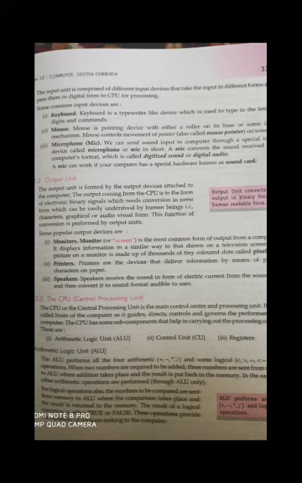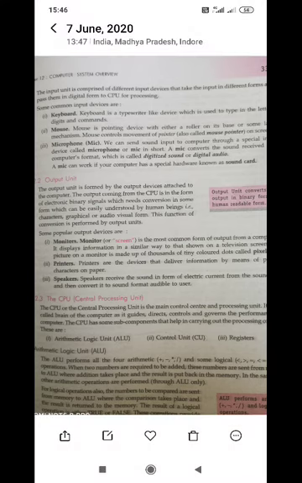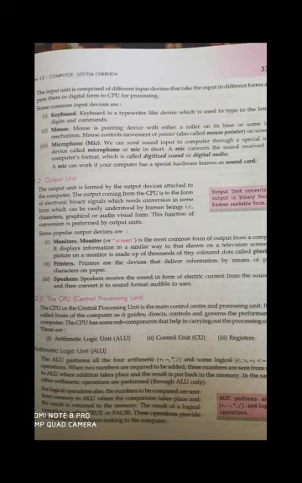Okay, now come on to our next topic, which is output unit. What are various output units? The different output units are monitor, printer, speaker. Okay, all these are different types of output units. What does an output unit do? The output unit gives us the desired result when the data is processed.